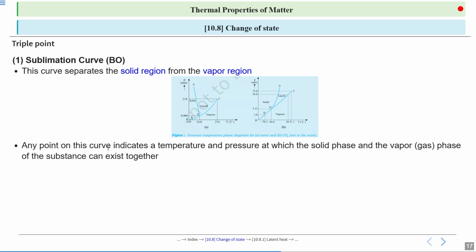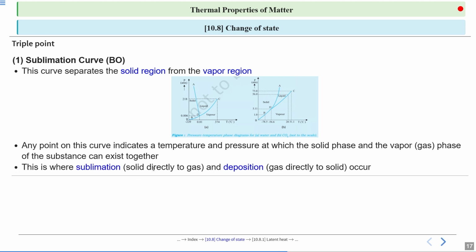Any point on this curve indicates a temperature and pressure at which solid phase and vapor phase of the substance can exist together. This is where sublimation, solid directly to gas, and deposition, gas directly to solid, occur.